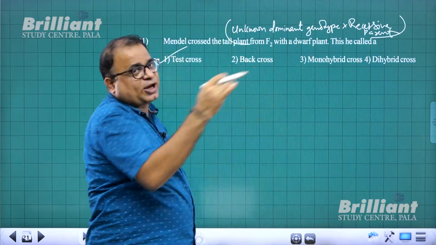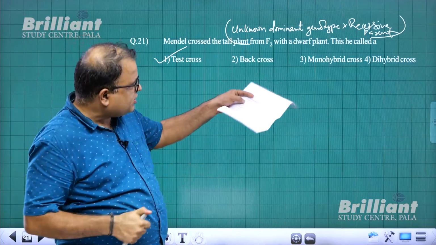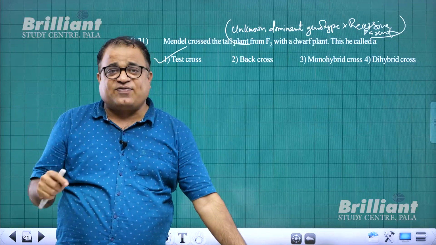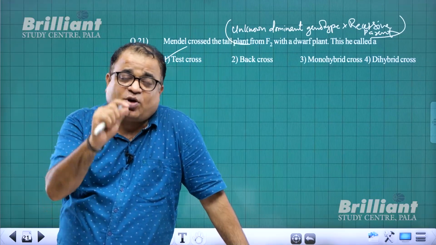Either of the parent is a back cross. But when you cross it with a dwarf plant, meaning recessive, it is a test cross. And the significance of a test cross is to find out the unknown genotype of the dominant parent.